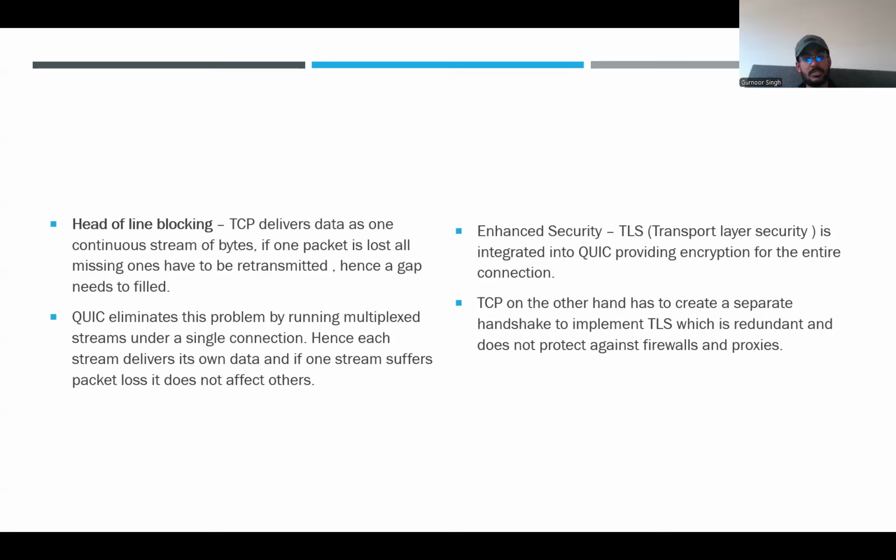QUIC multiplexes streams within a single connection. That is, each stream is independent, so packet loss on one doesn't affect others.